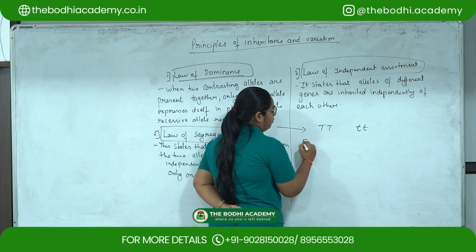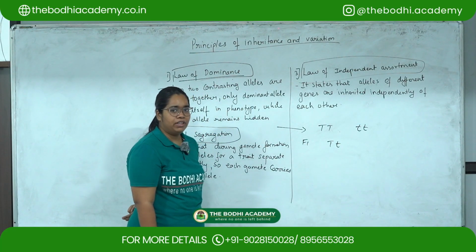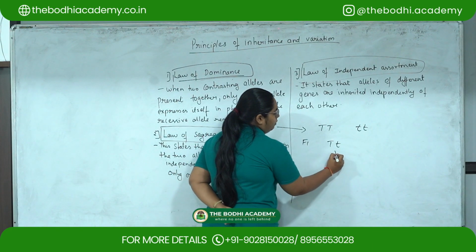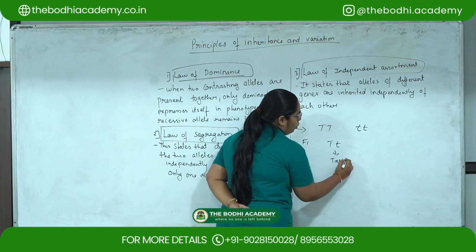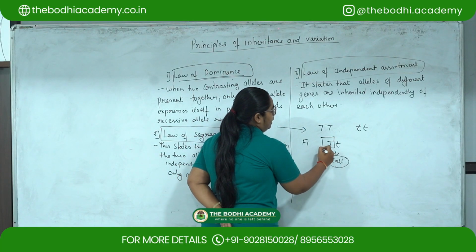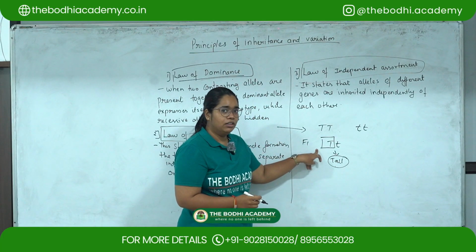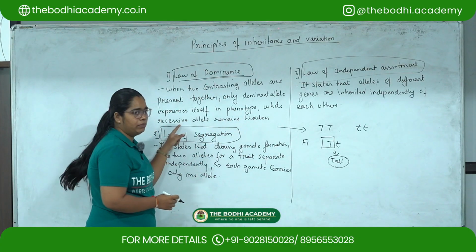When we get the F1, the alleles will be capital T, small t, and the plant will be tall. So over here, the tallness of the plant is because of the dominant character trait, that is capital T. So this is the law of dominance.